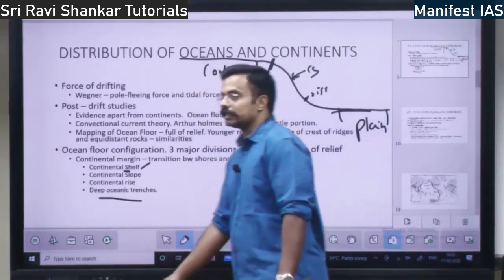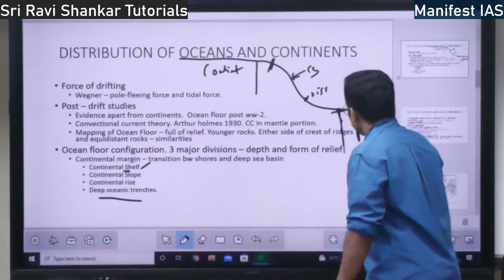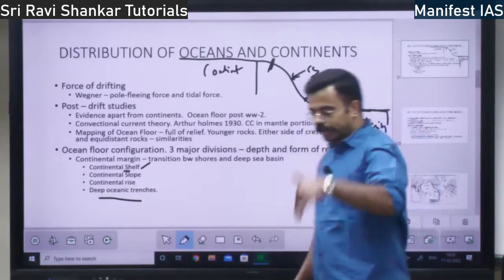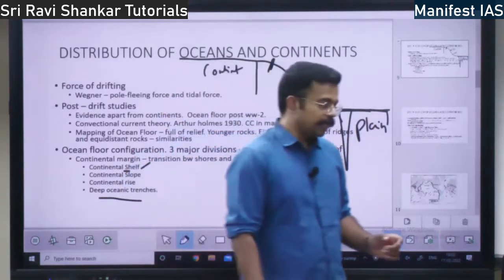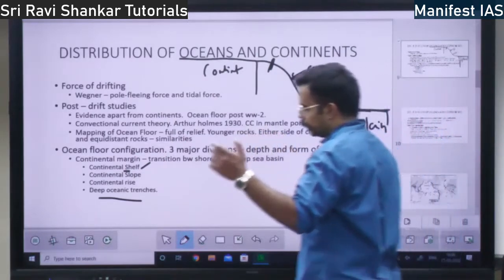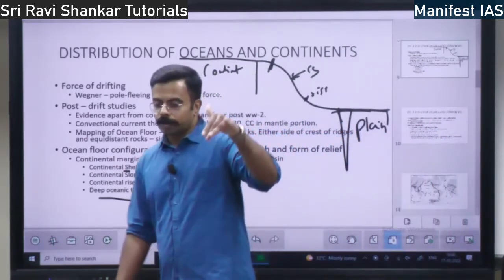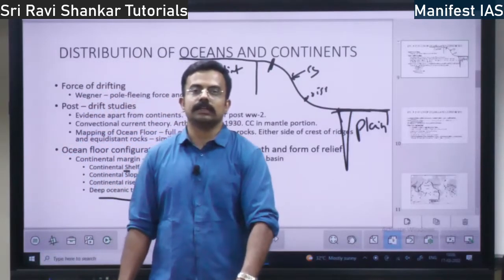Then you have deep oceanic trenches. Trenches means within the oceanic plain there will be very deep places in the ocean. Those are called trenches. Which is the deepest trench in the world? It is the Mariana Trench. Trenches are just like valleys within the ocean, right?